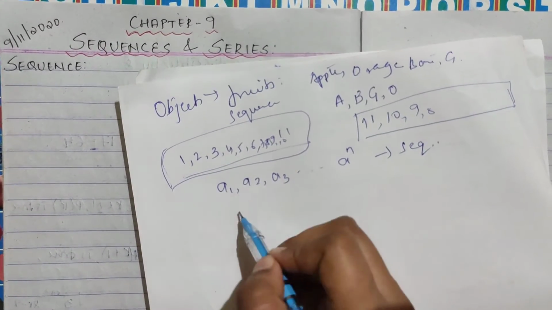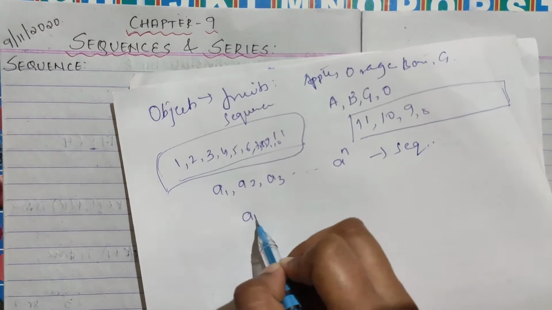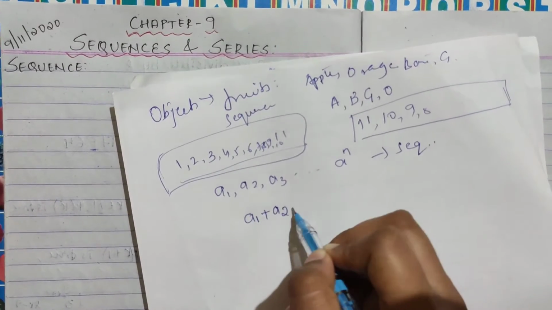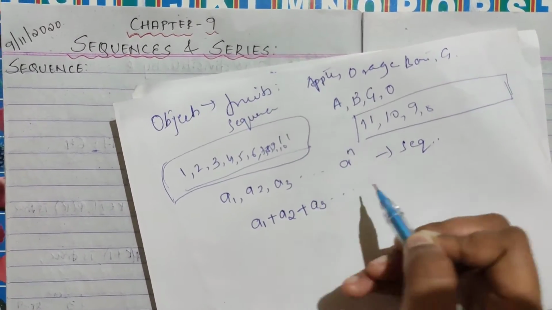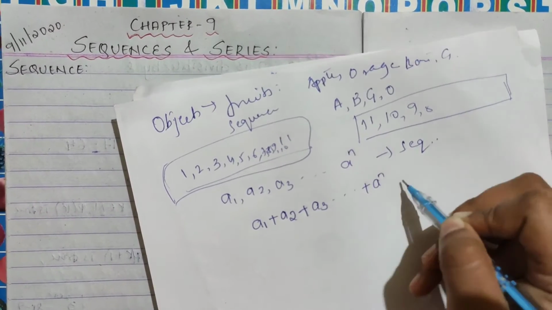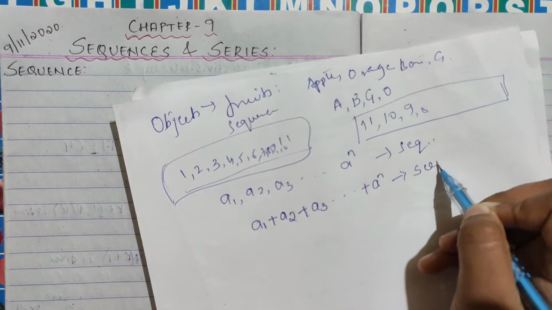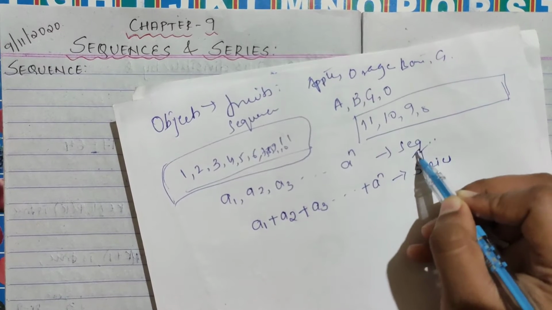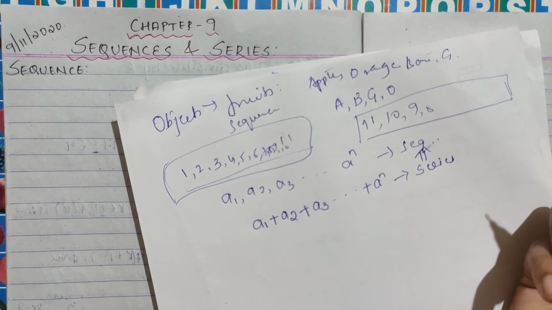Now, series, what will we do? The same expression, if we write A1 plus A2 plus A3, so on up to plus AN, this is termed the series of the particular sequence which they have given. I hope this much is clear.